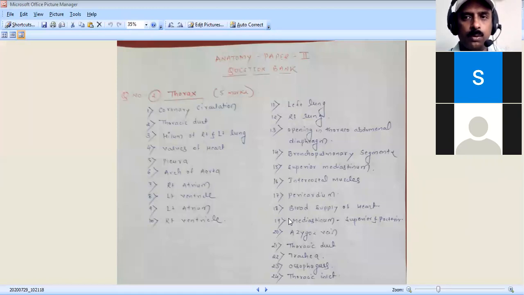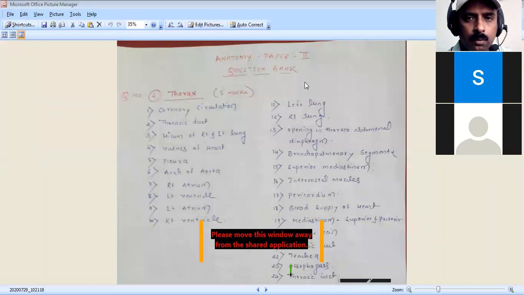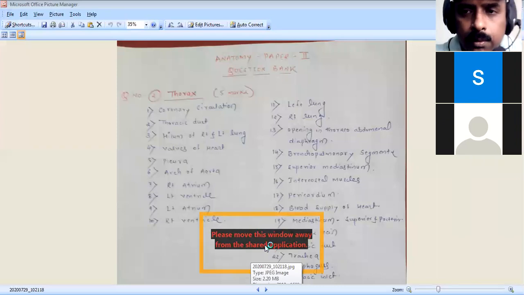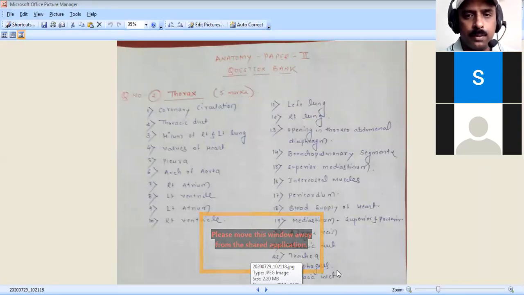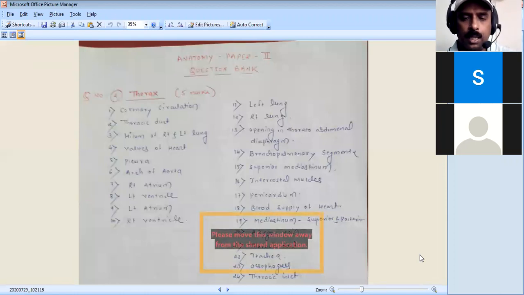It is very important to know about the coronary circulation, as it can be asked in almost all exams. Sometimes the question is asked as the blood supply of the heart. It is very important to remember the blood supply of the heart, which is the same when coronary circulation is asked.